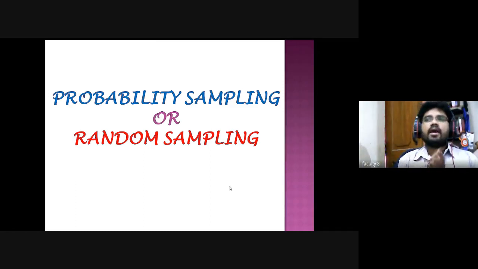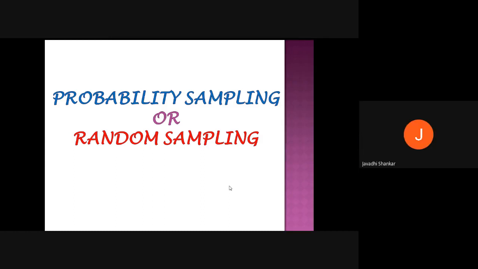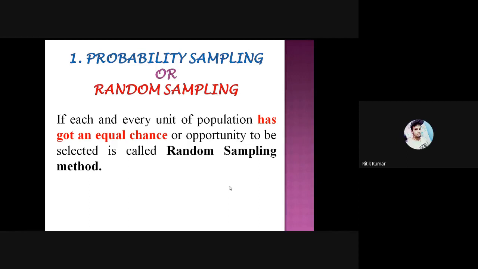Here, each and every student's name in the box has a chance to be selected. That is called probability or random sampling method. Is it clear? Yes, sir.